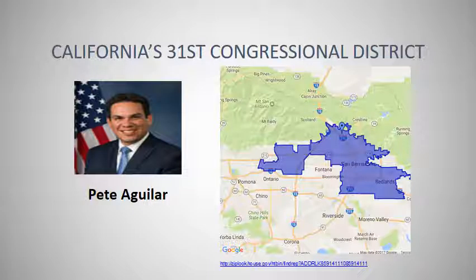Now, I'm a part of the 31st Congressional District, for which Pete Aguilar is my member of Congress. In the map, you can see the area that is covered by Pete Aguilar as Redlands, San Bernardino, and then it goes into Rancho Cucamonga.